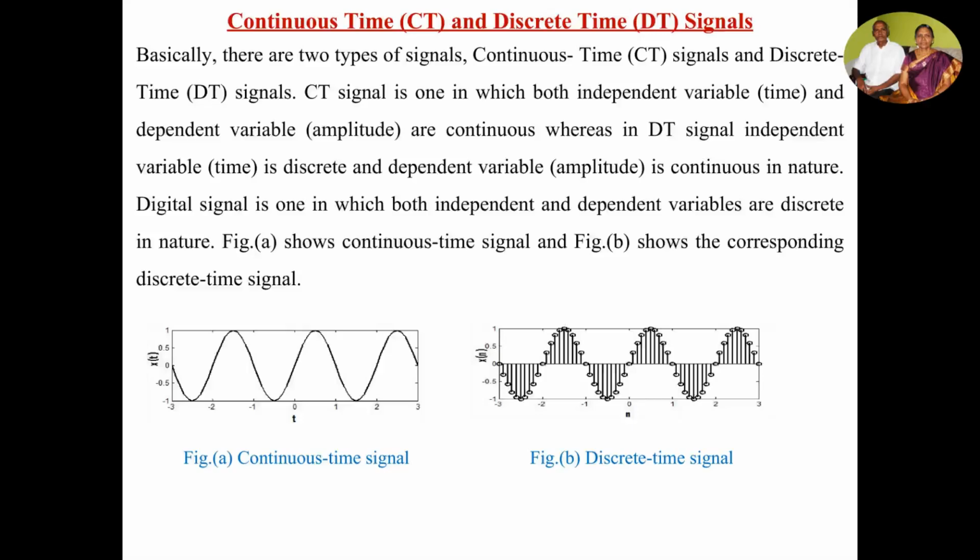Here the figure A shows the continuous time signal. Here the independent and dependent variables are both continuous in nature. And figure B shows the corresponding discrete time signal. Here only the independent variable is discretized. The independent variable is discrete in nature, whereas the amplitude is continuous in nature.